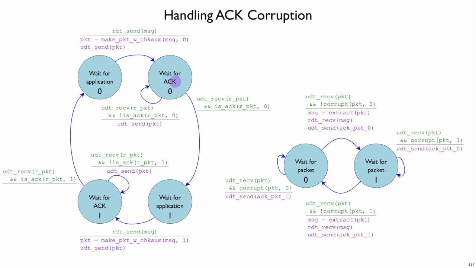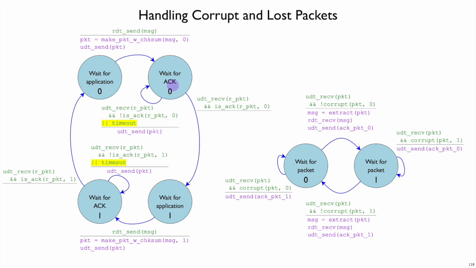Since we don't want to stay there indefinitely, what we do is we create a timer that will periodically trigger a timeout event, similar to the way that something is waiting to receive packets. It's waiting to receive packets, or it's waiting for that timeout alarm to fire. And in that case, it does the same thing as if it had received a negative acknowledgement. It tries resending, stays in the same state, and so it's going to resend and wait for acknowledgement, or wait for another timeout, and keep going.